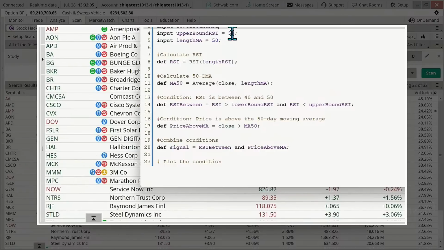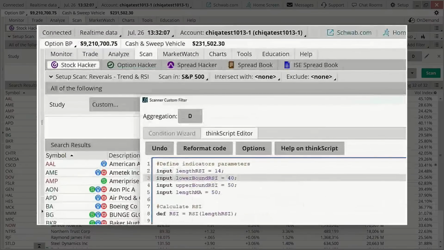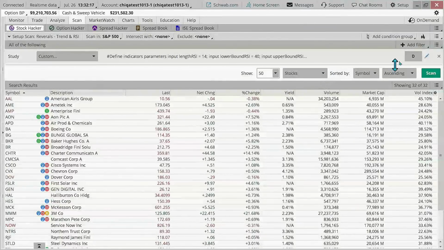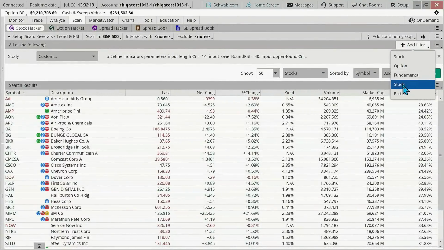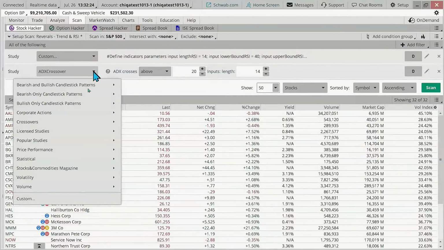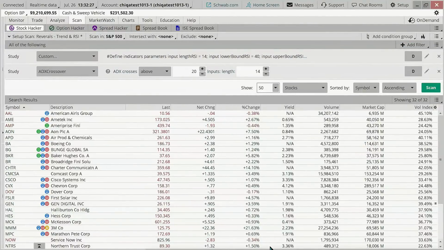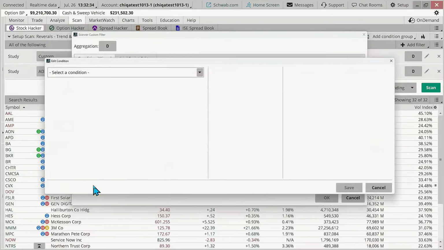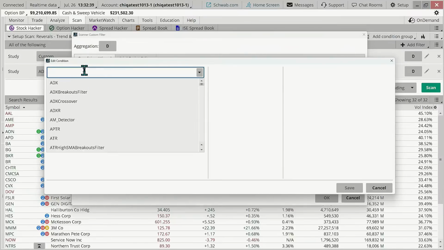So these codes can be interesting. This is one that you really have to have an actual code for. I have tried in the past in this class without any success. But if you were to go over here, we'll open up another study as a case in point. I'm going to customize over here, and we're going to use the condition wizard. I'm going to show you the limitations of the condition wizard. So if we're in the condition wizard and we want to look at a condition here, and we're looking at the study here, and we have an RSI.